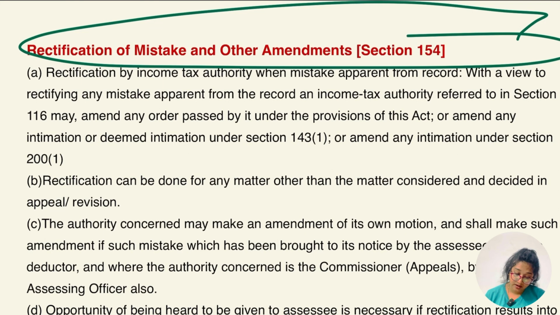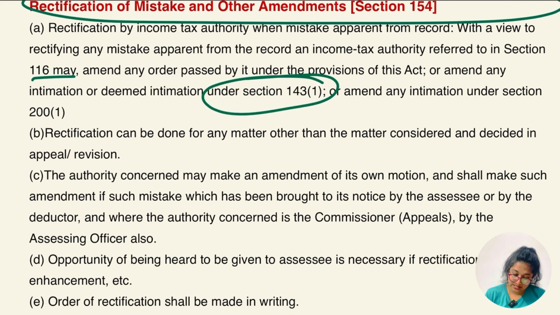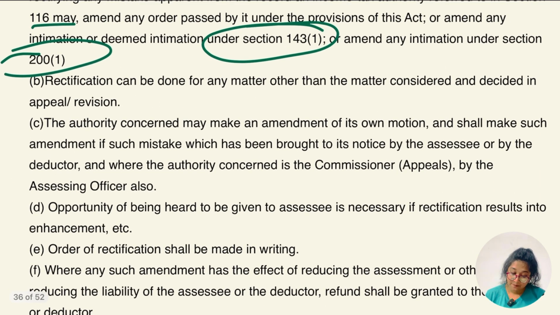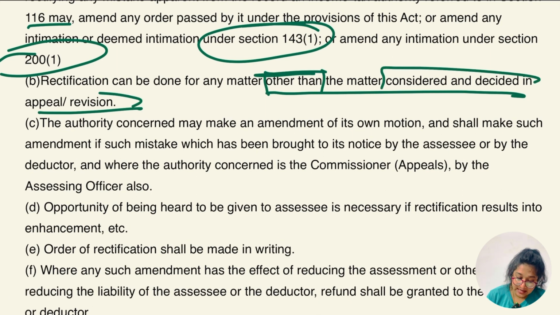Let's go for it now. Rectification by income tax authority when mistake is apparent from the record: with a view to rectify any mistake apparent from the record, an income tax authority referred to in section 116 may amend any order passed by it under the provisions of the act, or amend by intimation or deemed intimation under section 143 subsection 1, or amend any intimation under section 201. Rectification can be done for any matter other than the matter considered and decided in appeal and revision. So in this case rectification cannot be done, which means matters considered and decided in appeal and revision are not going to be rectified.